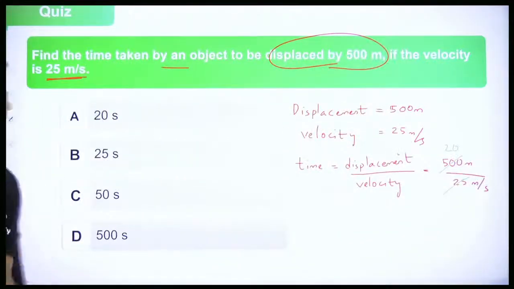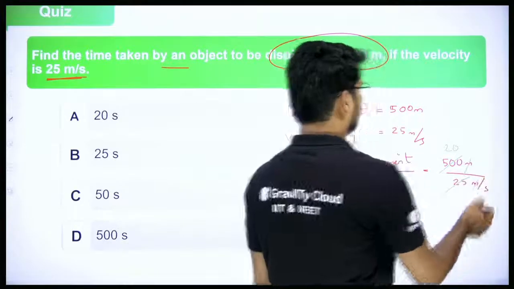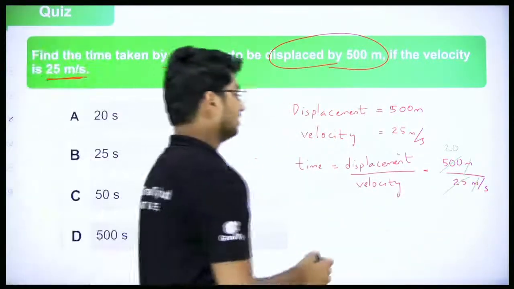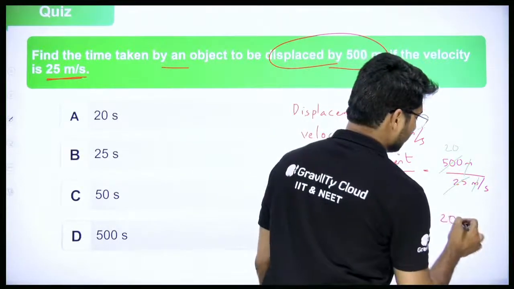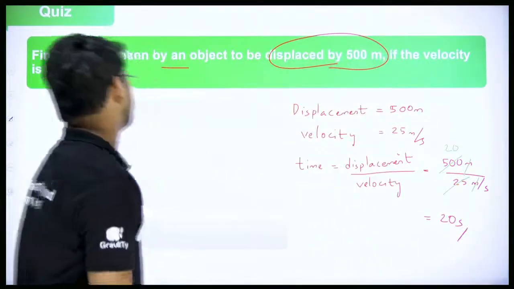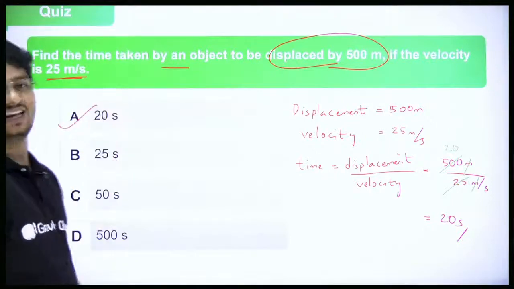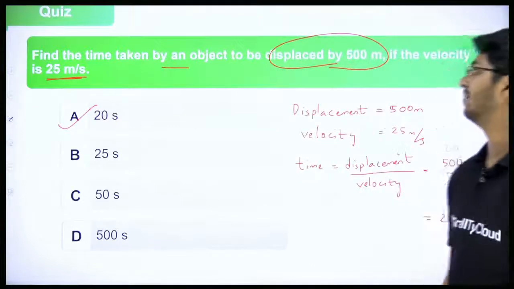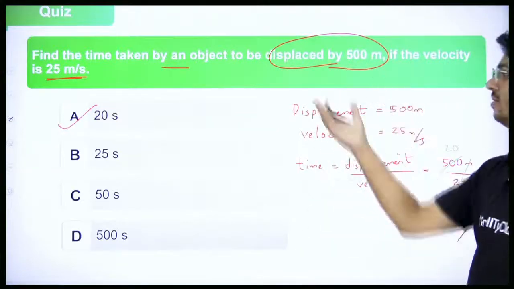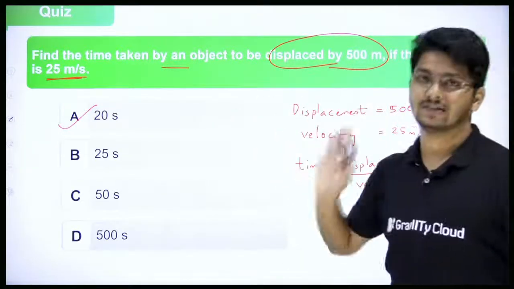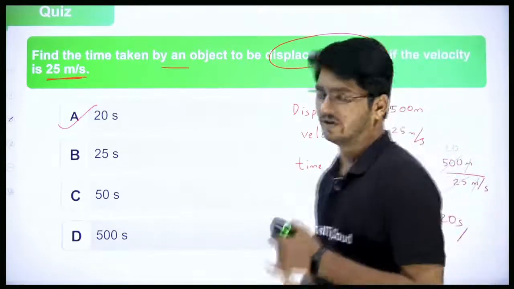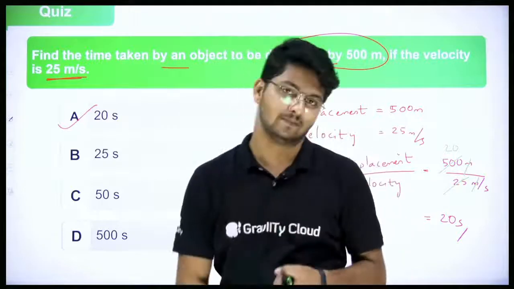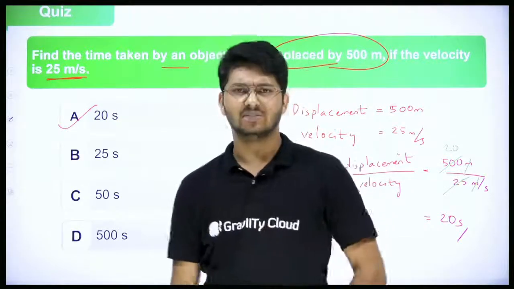So meter also cancels out, as you can clearly see. Second will remain. So it is going to be 20 seconds. Option A. Clear? Time taken by an object to be displaced by 500 meters is 20 seconds. So we got the formulas for velocity, average velocity, displacement as well as time. Okay? Simple, right? Very simple.